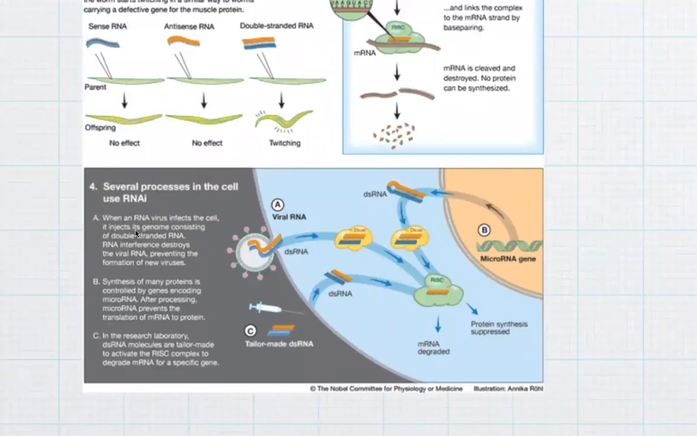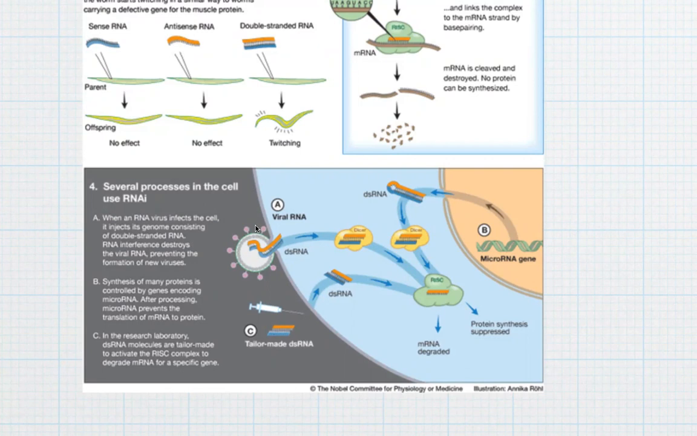When an RNA virus infects the cell, it injects its genome consisting of double-stranded RNA. RNA interference destroys the viral RNA, preventing the formation of new viruses. RNA interference technology destroys the viral RNA. It will destroy what? Viral RNA, preventing the formation of new viruses. Okay, it will destroy the viral RNA. So the replication process of the viruses can also be destroyed by the RNA interference technology.